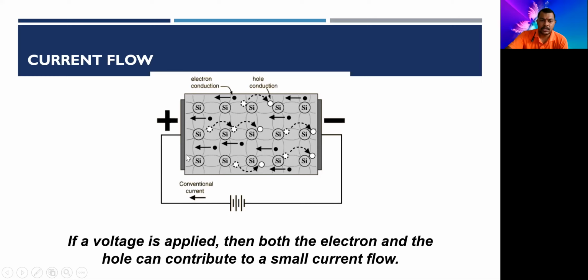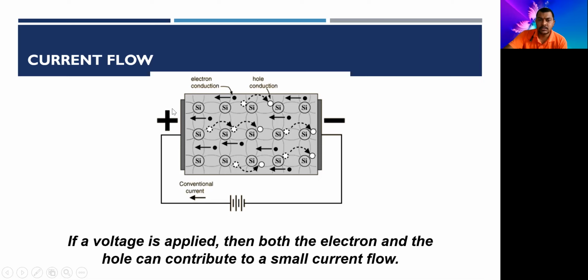So this is the conventional current that is supposed to flow from this semiconductor, and we say the material is behaving as a conductor. So the current flows through an intrinsic semiconductor, but not at absolute zero temperature, but above absolute zero temperature or at room temperature. So if a voltage is applied, then both the electron and the hole can contribute to a small current flow, right?